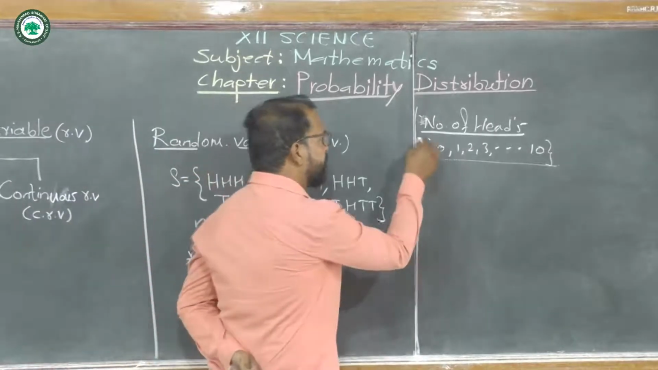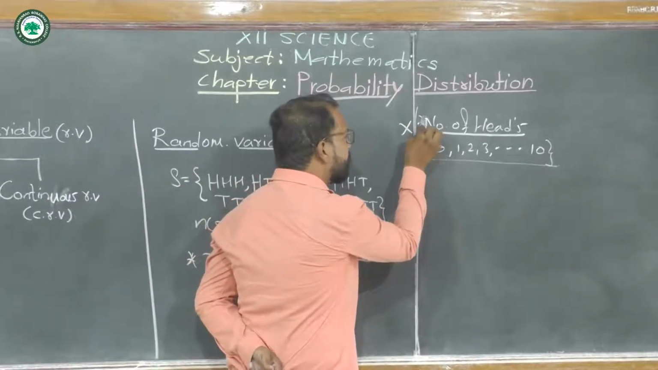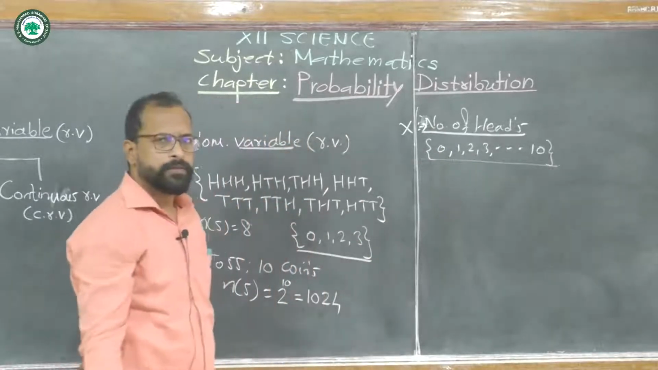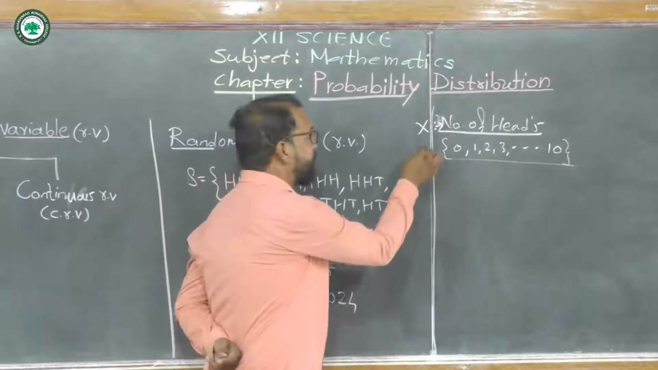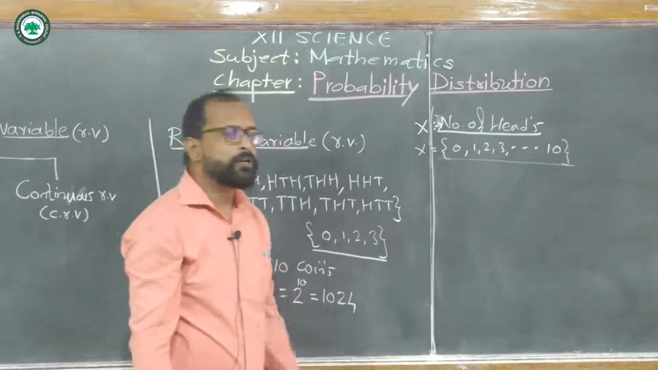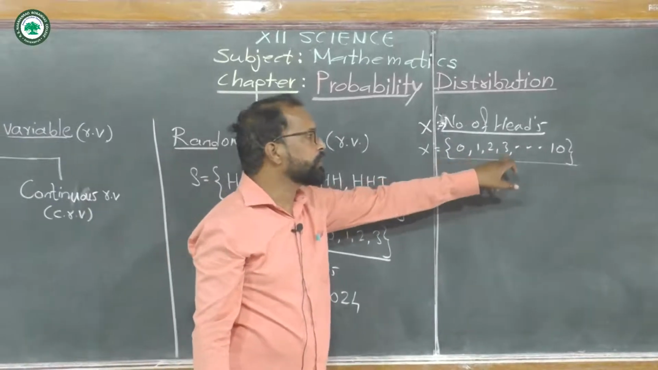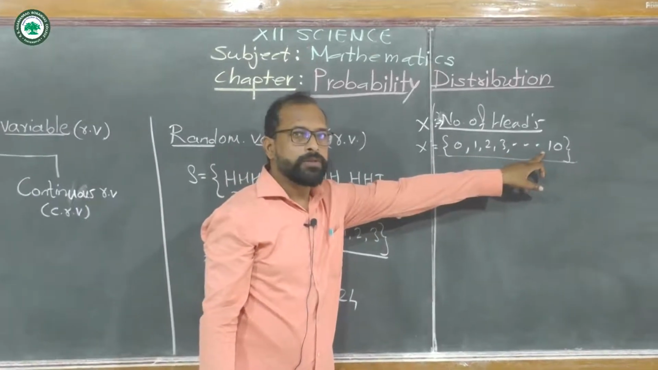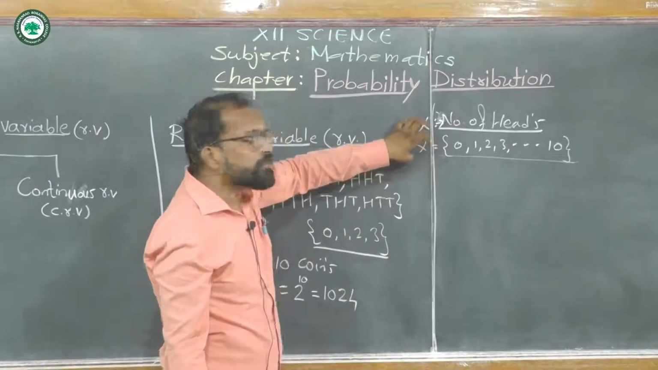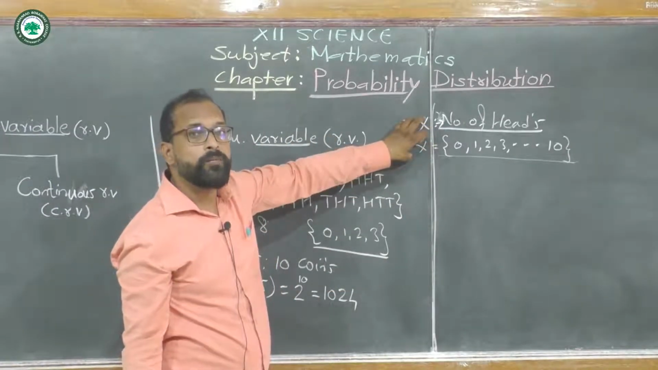That is, if we denote by X the number of heads, then the value of X, or we can say the range set of X, becomes 0, 1, 2, 3 up to 10. And so this is called a random variable.